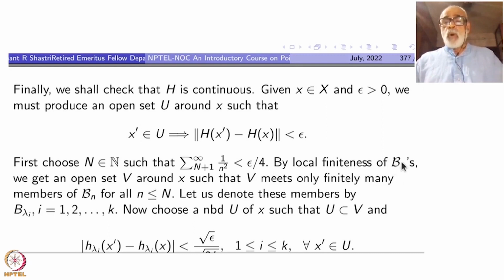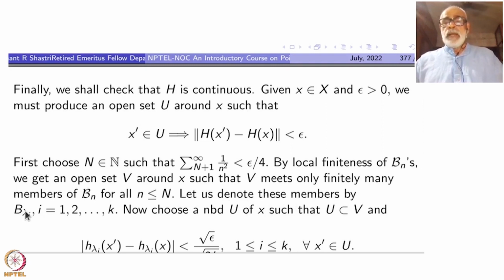Okay. By local finiteness of all these Bn's, we get an open set V around x such that this open set V meets only finitely many members of Bn for all n less than or equal to capital N. For each of them you will get, say, for B1 you will get V1, for B2 you will get V2, up to B capital N you get V capital N. Then you can take the intersection of V1, V2, up to V capital N, call that V. That's all. This V is a neighborhood of x which meets only finitely many members of Bn, n ranging from 1 to capital N.